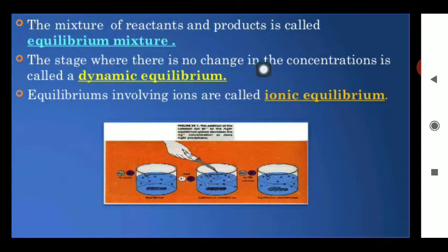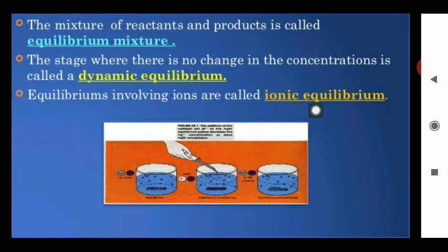It means that before and after the reaction, if the concentration of reactant and product remains the same, the equilibrium is said to be the physical equilibrium or dynamic equilibrium. The equilibrium involving ions is called the ionic equilibrium.